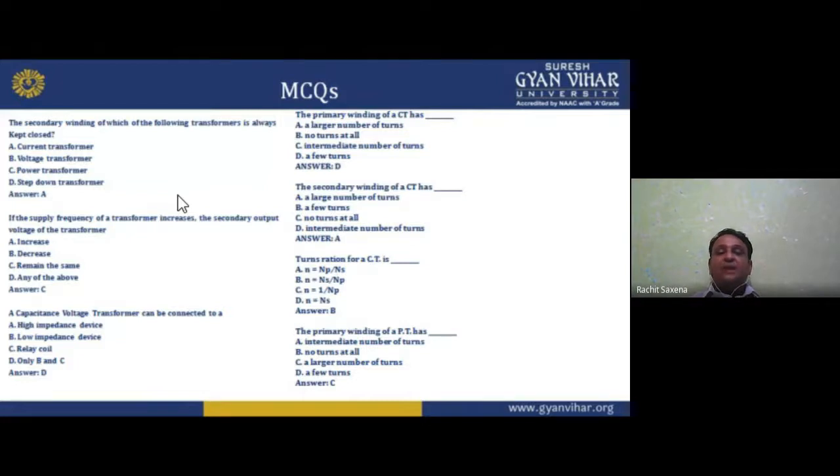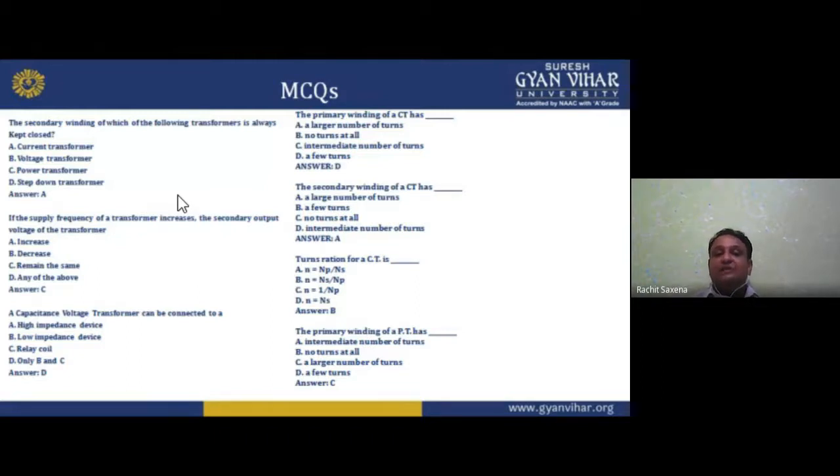Now the primary winding of a CT has a large number of turns, not turns at all, intermediate number of turns, or a few turns. So CT means step up transformer, so few turns at the primary. So option is D.